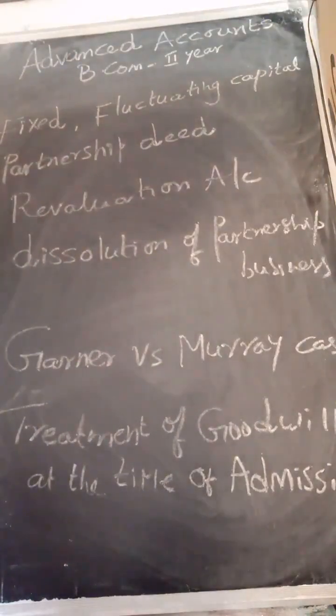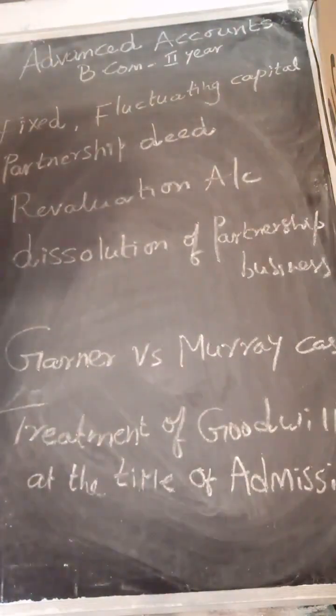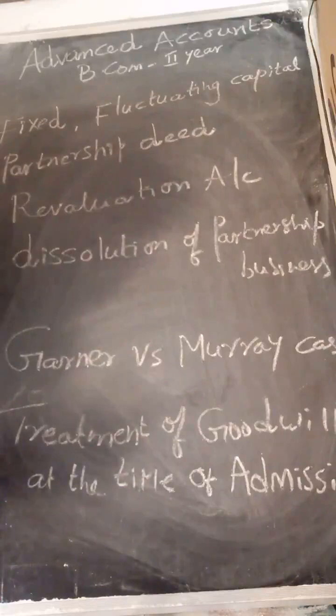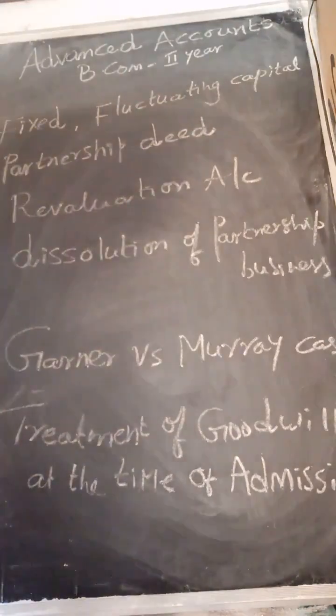Then here you need to learn about fixed capital and fluctuating capital accounts. My dear students, the partners' capital accounts may be fixed capitals or fluctuating capitals. Fixed capital means the capital at the beginning of the year is maintained throughout the year as the same amount till the end of the year.